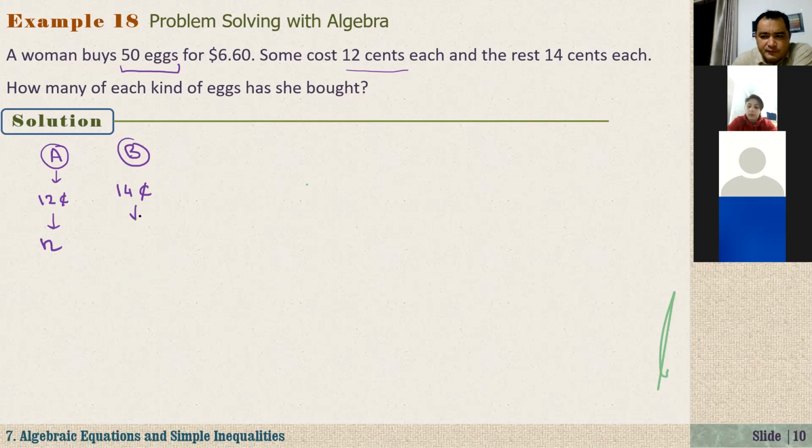Now, question for you, Ali Alakbar. Altogether, she bought 50 eggs and she bought n type A eggs. Then how many type B eggs did she buy?